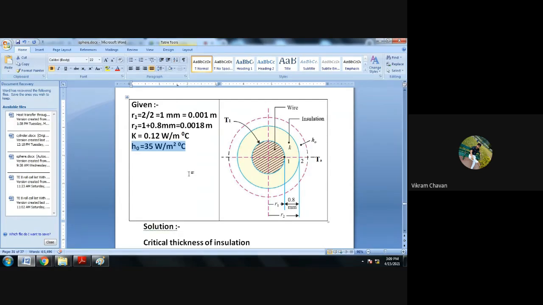Have you drawn this diagram and written the given data? Draw the appropriate diagram, give nomenclature, and write down the given data.